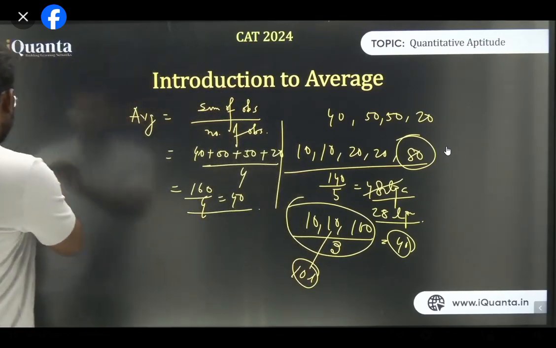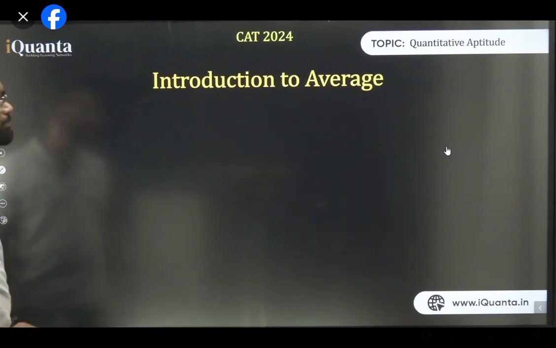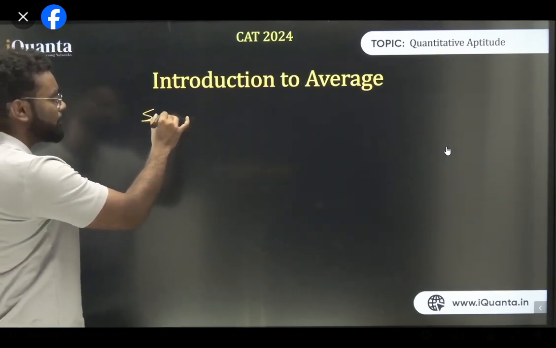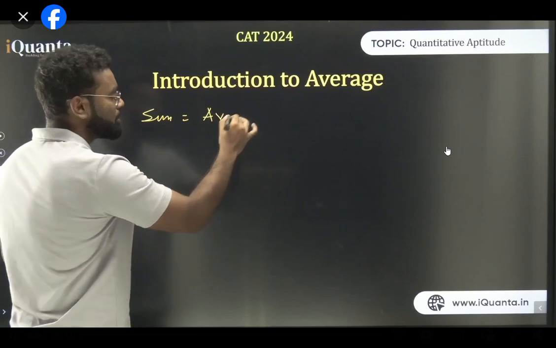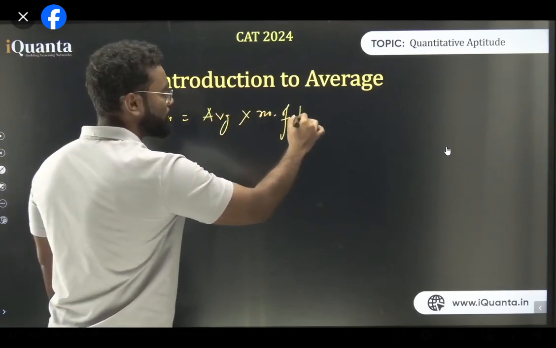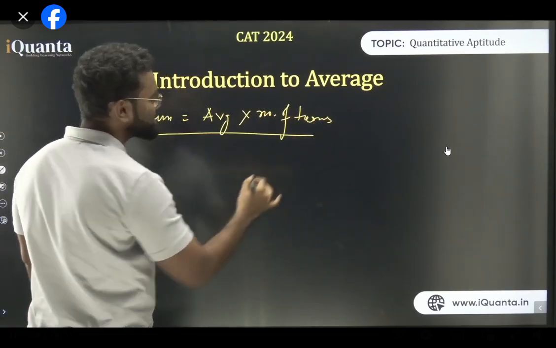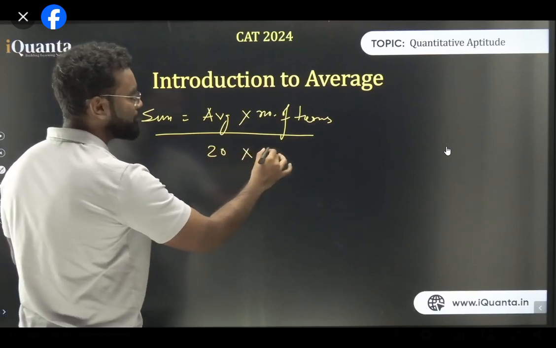So the next thing that we are going to do: there are certain properties of average. Now what is the property of average? The first one is sum, which is average into number of terms. That is basically the sum. So if I'm saying the average is 20 and the number of people is, let's say, 50, so what is the sum?